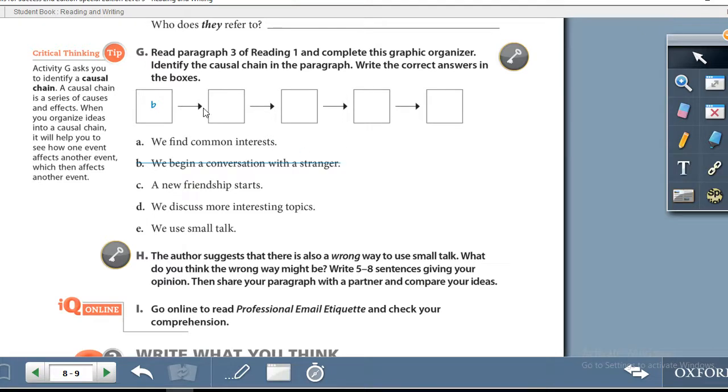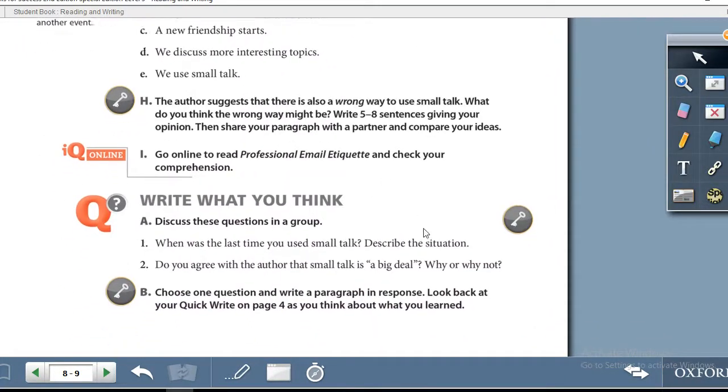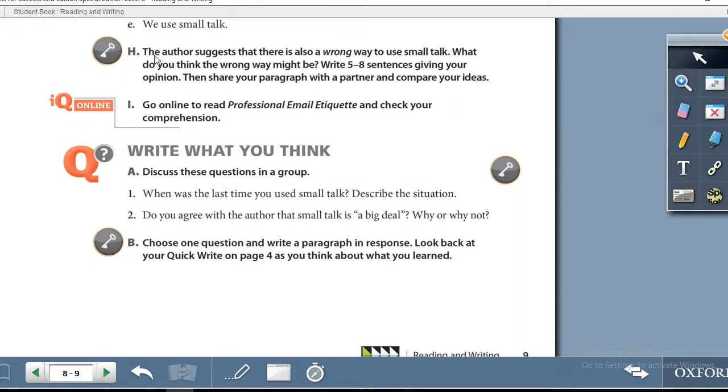So as you can see, they have done the first one for you. The first one is B, and as you can see, they have written the alphabet B in the first box. So you will continue in the same form. Let us move on to the next exercise, exercise H. The author suggests that there is also a wrong way to use small talk.